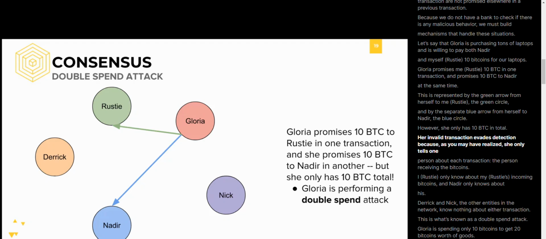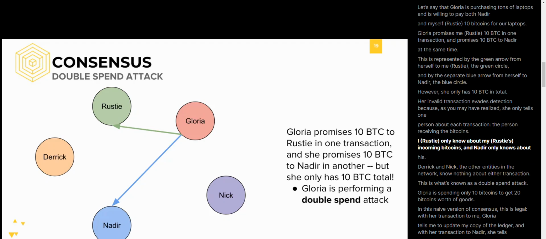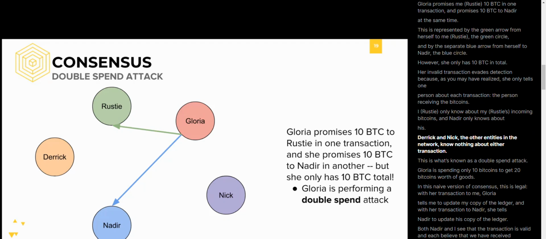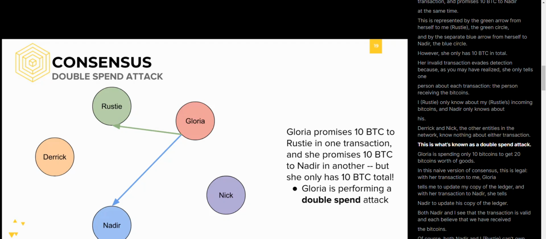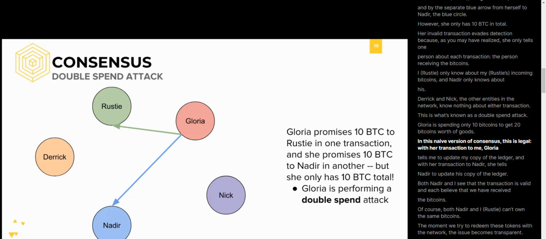Her invalid transaction evades detection because, as you may have realized, she only tells one person about each transaction, the person receiving the Bitcoins. I, Rusty, only know about my incoming Bitcoins, and Nadir only knows about his. Derek and Nick, the other entities in the network, know nothing about either transaction. This is what's known as a double spend attack. Gloria is spending only 10 Bitcoins to get 20 Bitcoins worth of goods. In this naive version of consensus, this is legal.